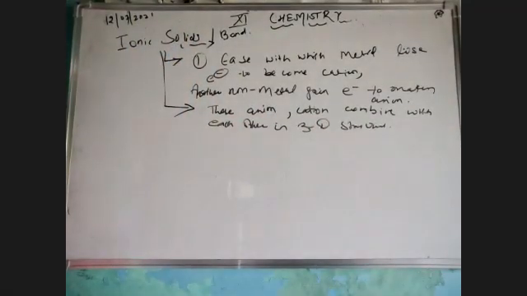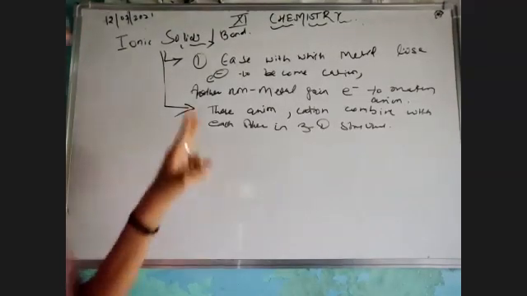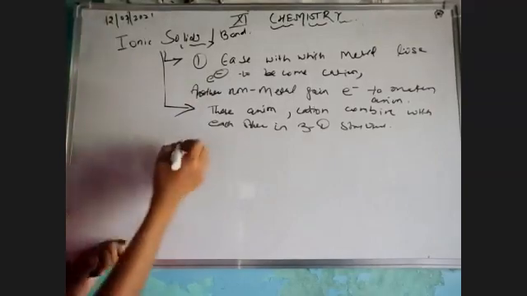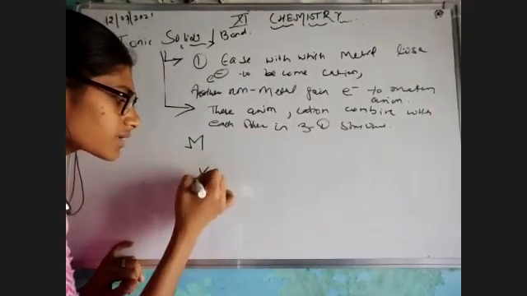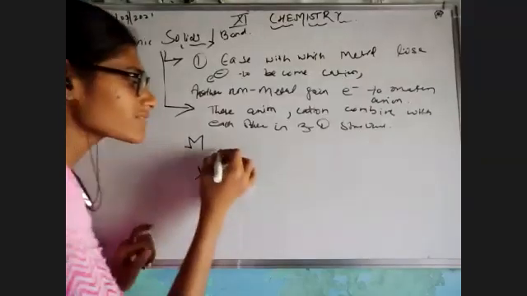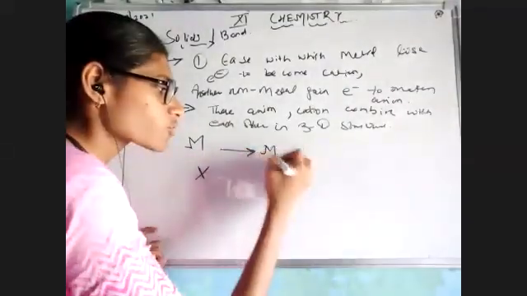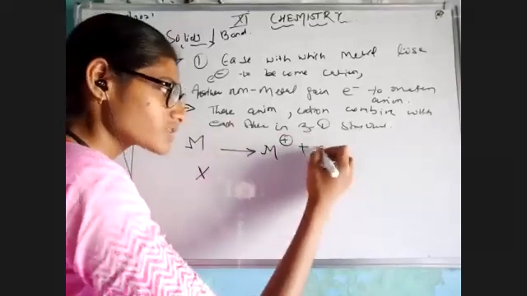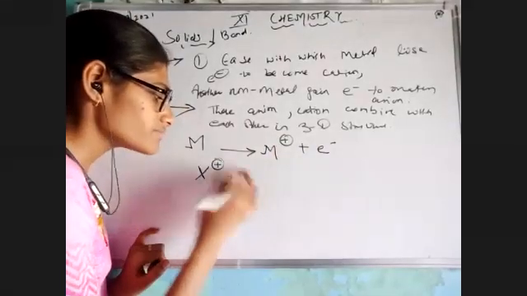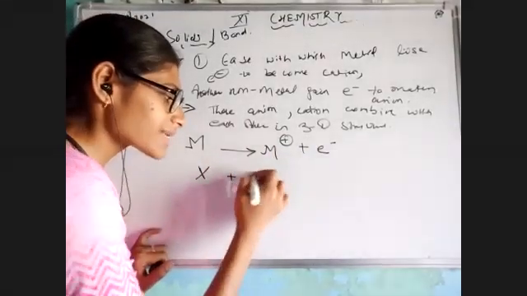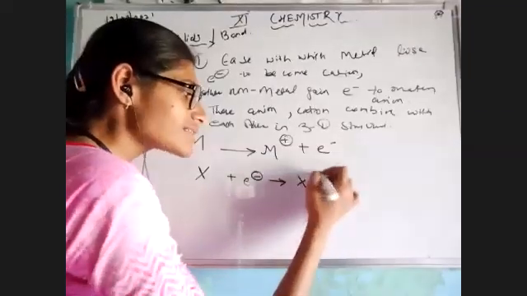So what I mean is, if I have to make an ionic solid, an ionic compound, first of all, I must have two different types of substances. For example, one is a metal M, another one is a non-metal X. Then the metal M should have the tendency to release an electron to become positively charged, yes or no. Similarly, my non-metal should accept that electron to become negatively charged, that is an anion.